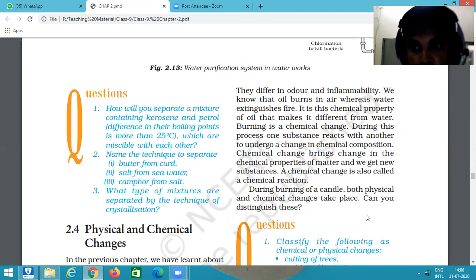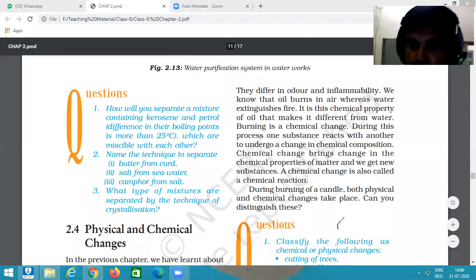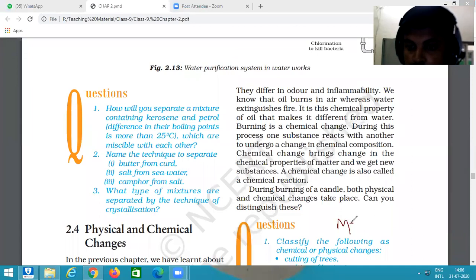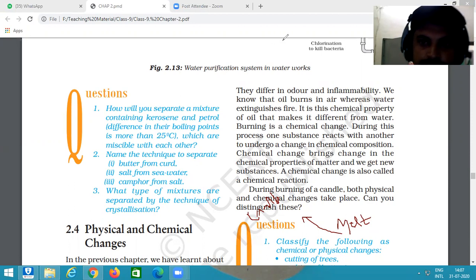But when a candle burns, some part of the candle melts, and from this melted wax we can get back our candle. Okay, this is an example of physical change. Okay, then continue.